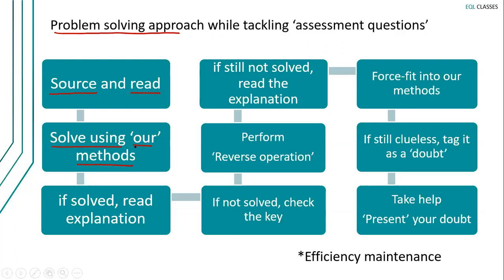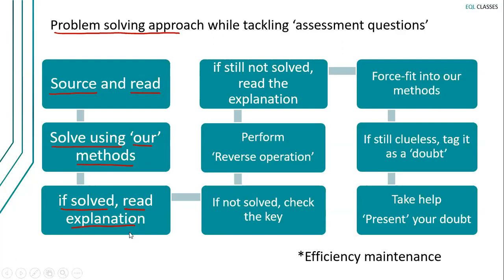Now at this step, two things can happen. Either you have solved the question or you were not able to solve the question, right? Now, if you were able to solve the question, read the explanation. So you have solved it using your method, and now you need to look at the solution or the explanation. See if there is something new to it. If you find something new to it, take it. If you find a lengthy method, dump it.